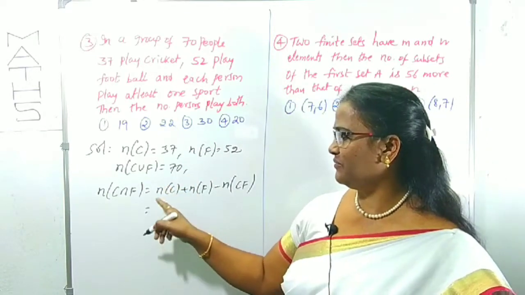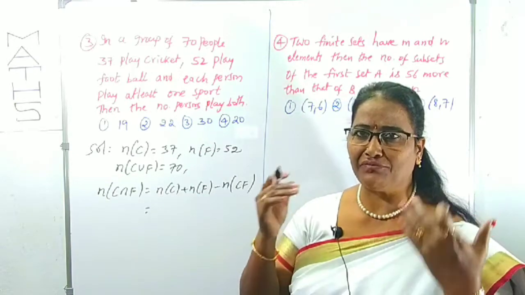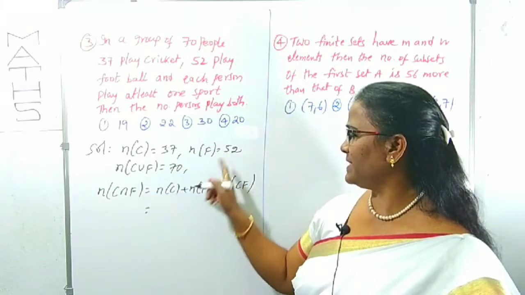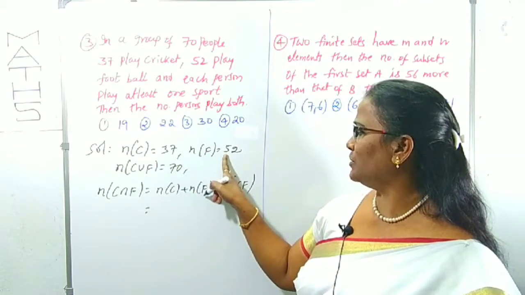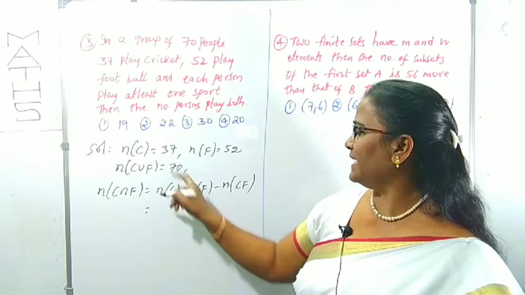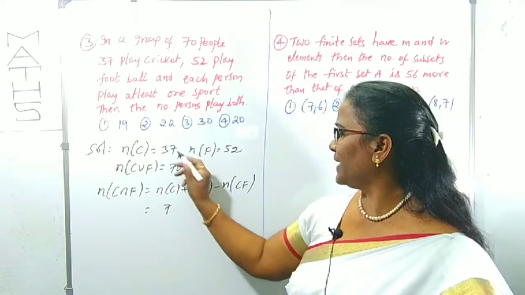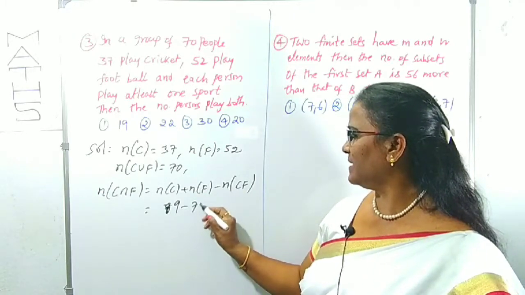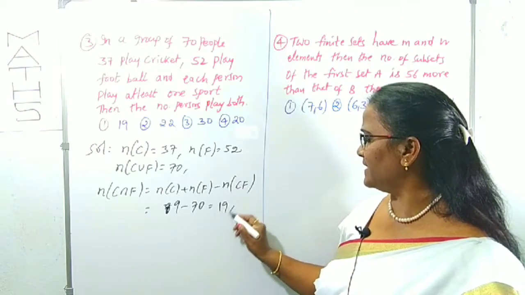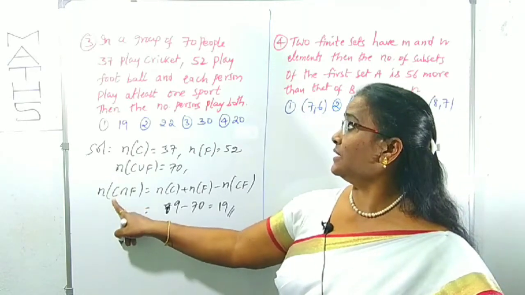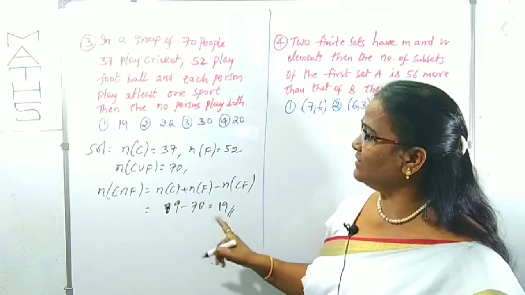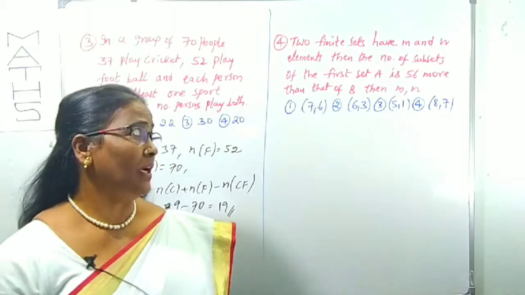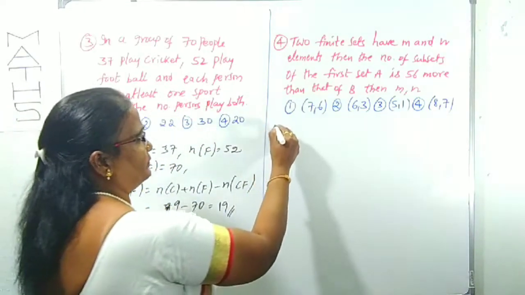Right? From here onwards, I am eliminating the n also, for saving time. Okay, 70 equals 37 plus 52. How much? 89, right? 89 minus CF equals 70. 89 minus 70 is 19. Therefore, the number of persons who play both is 19. Which option? Clearly, the first option. Clear? Right. Now come to the next question, number 4.